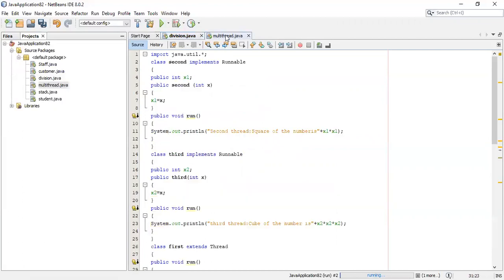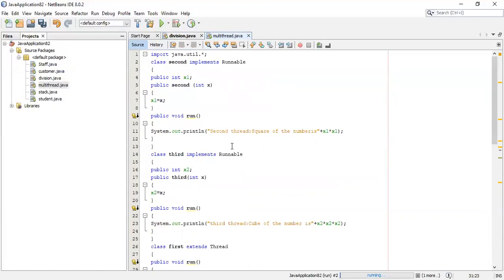Now going to the next program, here there is one more program where we use 3 threads. Let me tell you a brief idea of what is happening in this program. There are 3 threads. The first thread selects a number, let us say 2. The duty of the second thread is to find the square of that number, so 2 2s are 4. The duty of the third thread is to find the cube of that number.